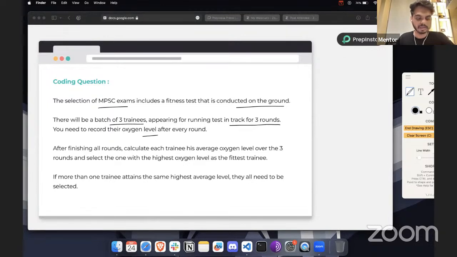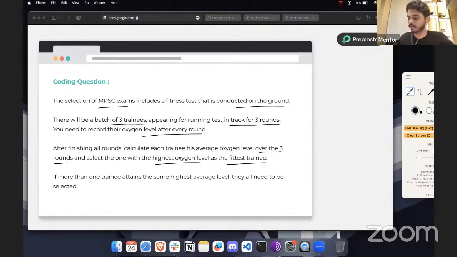After finishing all rounds, calculate each trainee's average oxygen level over the 3 rounds and select the one with the highest oxygen level. After completing the 3 tracks, whichever trainee has the highest oxygen level is considered the fittest trainee. So basically you need to identify out of these 3 who has the highest fitness.